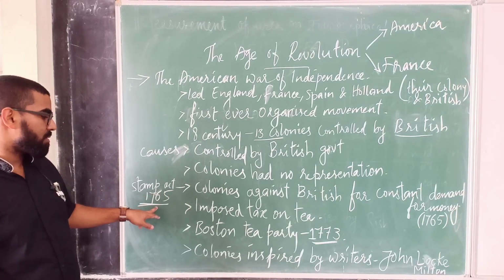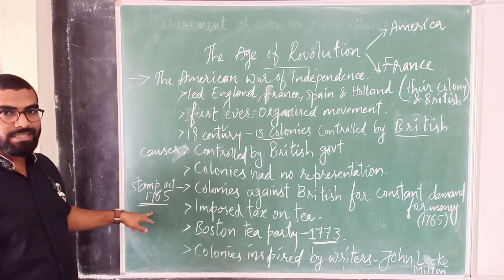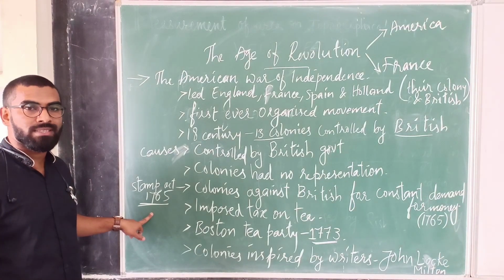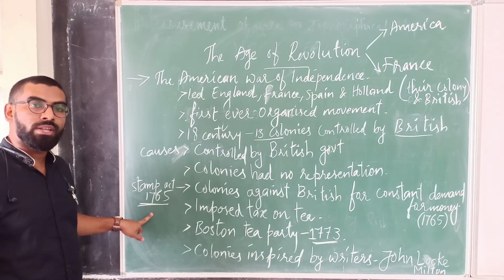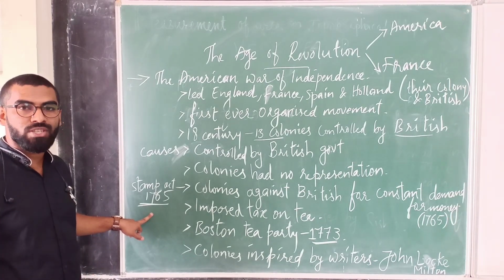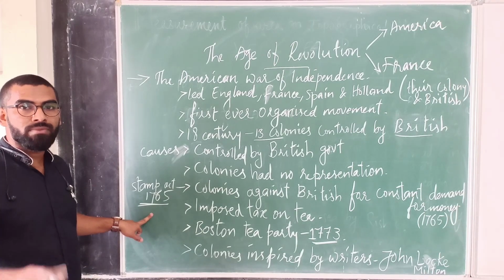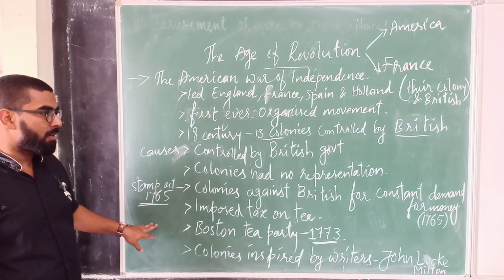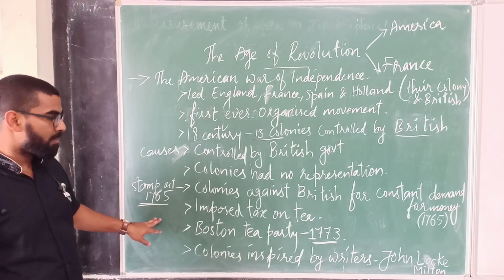We also discussed the Stamp Act in 1765. The Stamp Act meant the British government told all the colonies that they had to affix a stamp on all documents. The colony members rejected that. They said that only after giving representation in the parliament would they be ready to pay the money or affix the stamp.